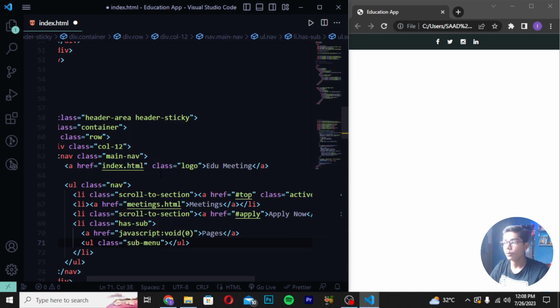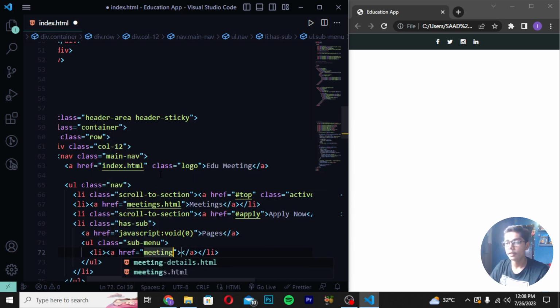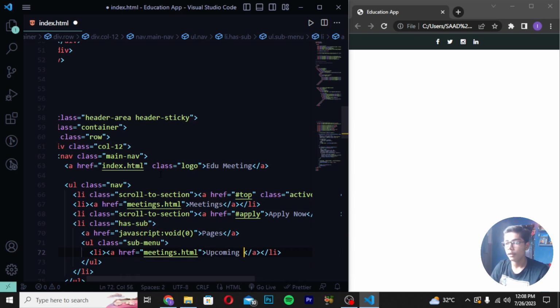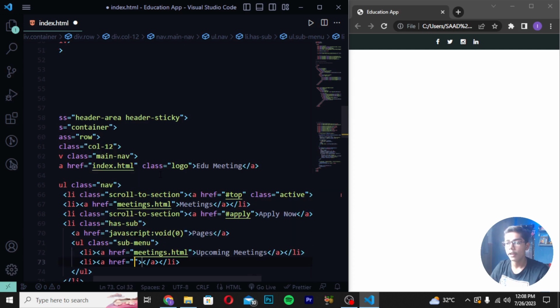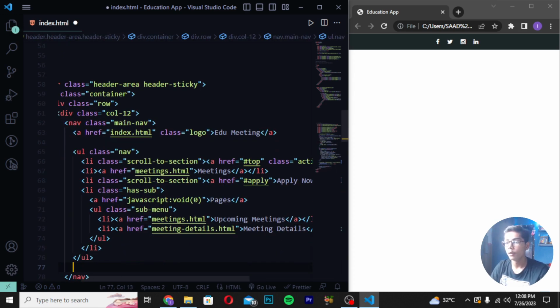Then you have to just move down after this ul tag, li a tag, and write here meetings. And then you have to now just do one thing, you have to write here upcoming meetings. So here I will be now writing this. Then you have to move down, write here li a tag and write here meeting details. Save it here, and then you have to now move down.